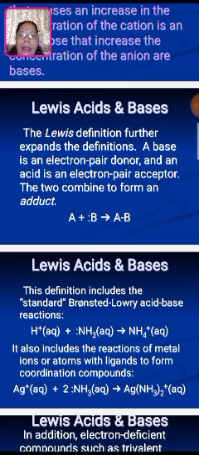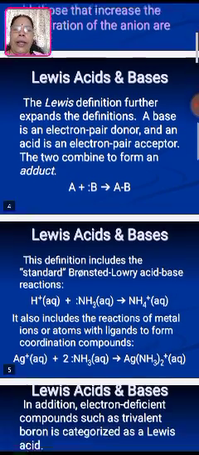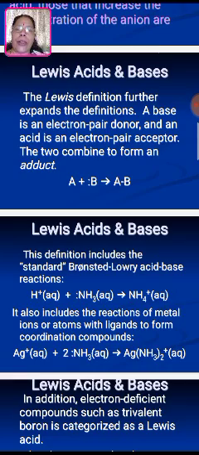So A is one compound, which combines with B, which has the two electrons. There is the formation of the compound AB in which B has donated the electron pair to A to form the bond between them. This is the Lewis concept of acids and bases.